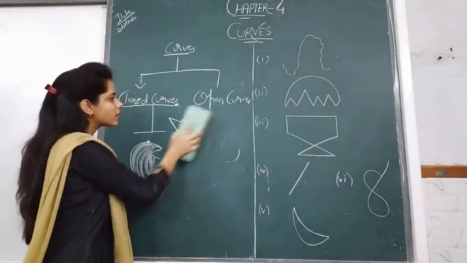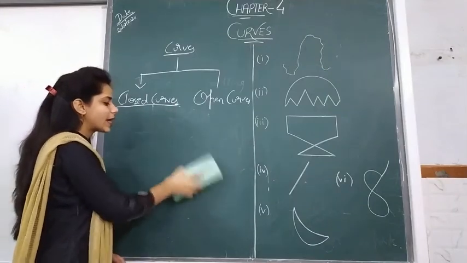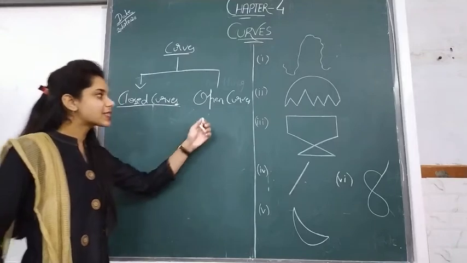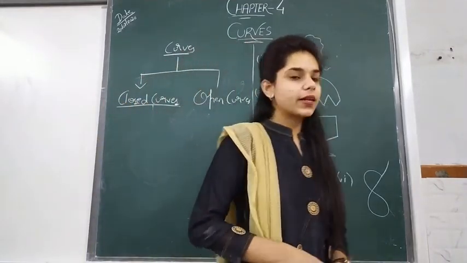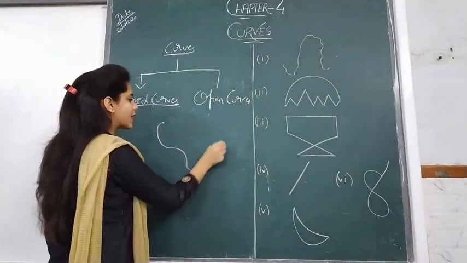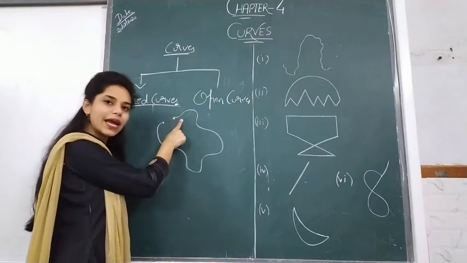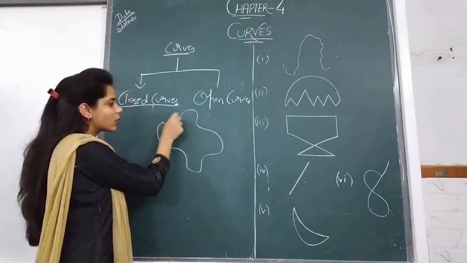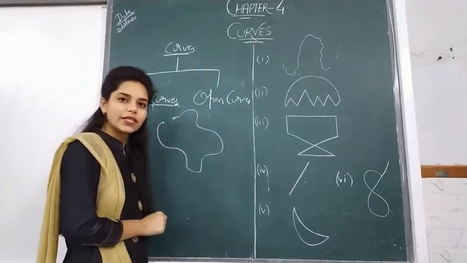Now our next topic is open curves. What are open curves? In open curves there is a starting point and an ending point. It has both start and end point, and it has no area enclosed within it. For example, if I make a figure like this, it has both a start point and an end point, and it has no area enclosed within it.